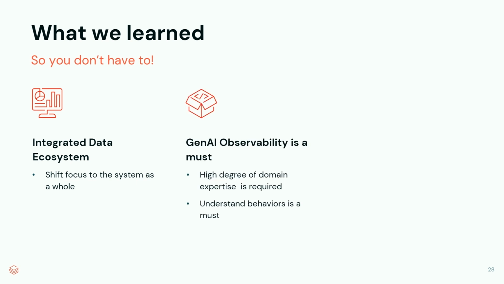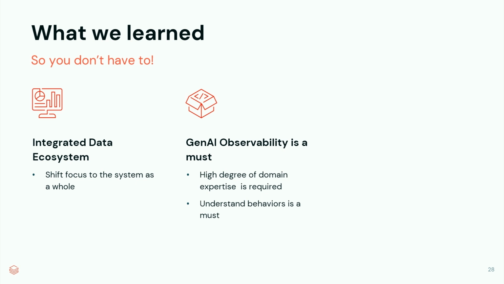The next part is that GenAI observability is a must. Generally, observability for any service is a must. To clarify, there's monitoring, which is knowing when something goes wrong, and then there's observability, which is understanding why something went wrong. In this case, with Earnin and the use cases that the chatbot assists with, a very high degree of domain expertise is required on behalf of the chatbot to assist the user.